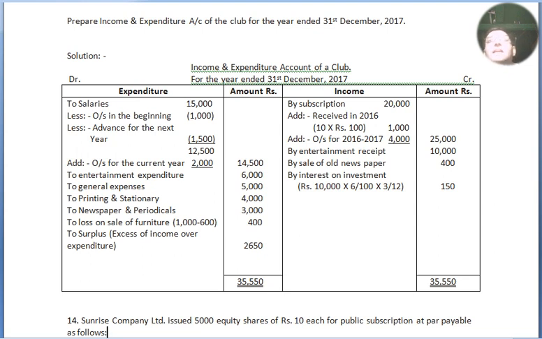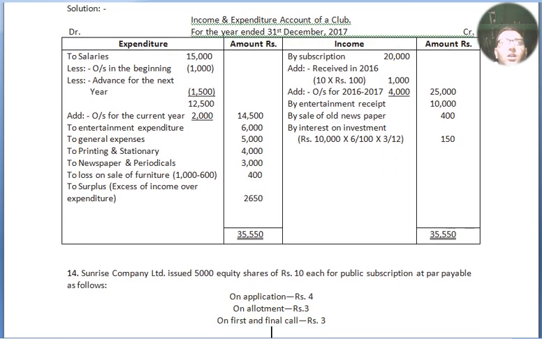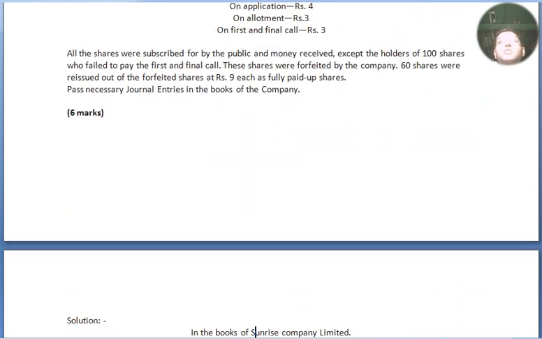Both side total is 35,550 and we got the difference 2,650 to the debit side, and this will become surplus because excess of income over expenditure. Excess of income is more than expenditure, that's why. Alright. Now we move to our next question, question number 14.